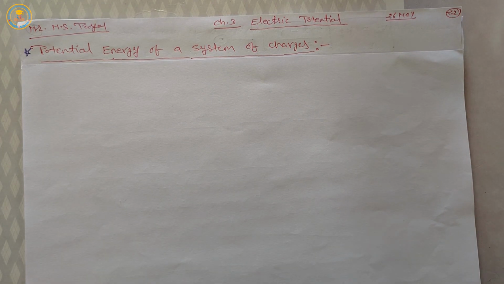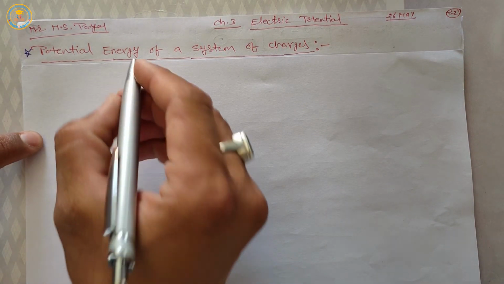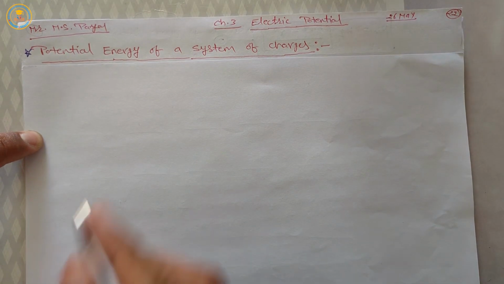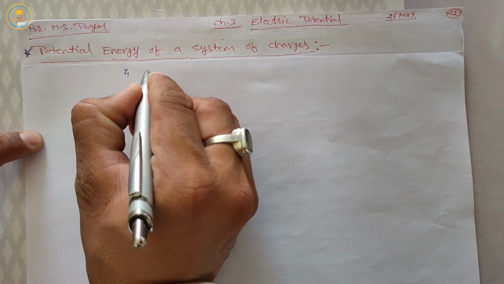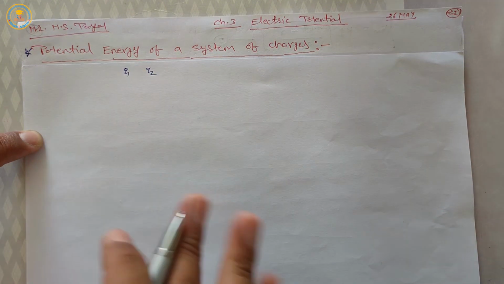It means we have a group of charges and we calculate the potential energy of that group of charges. Firstly, the definition of potential energy. Suppose we have two charges located at infinity, charge q1 and q2.